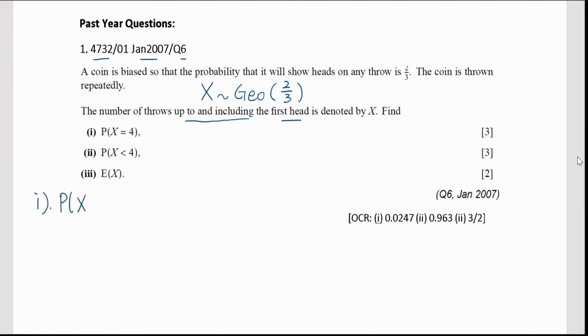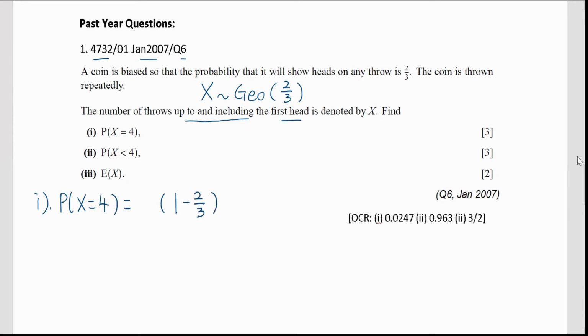Probability that x equals 4. And the meaning here is we have to throw the coin until the 4th time, then only we get the first head, correct? Which means the first 3 times we do not get a head. And the probability that we do not get a head is 1 minus 2/3, right?